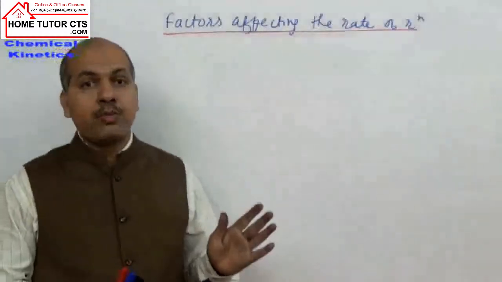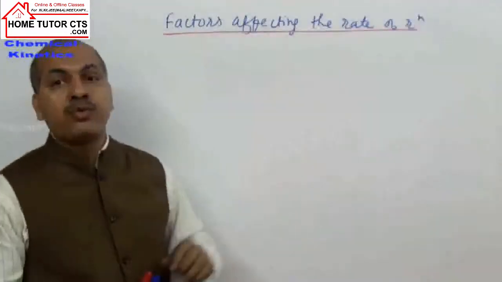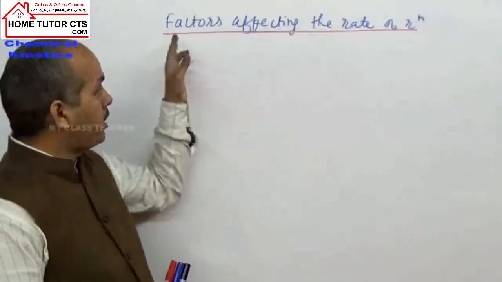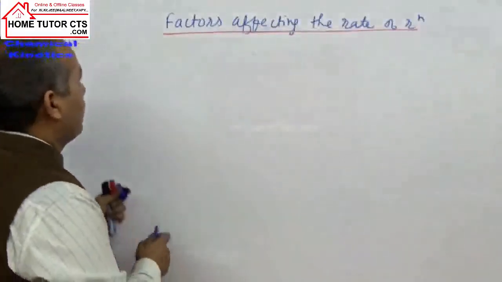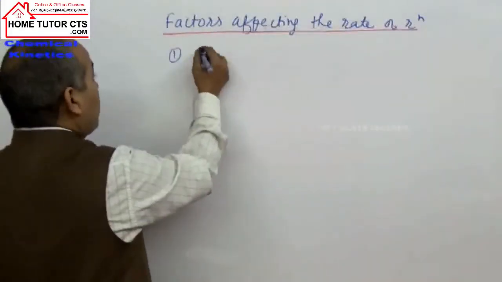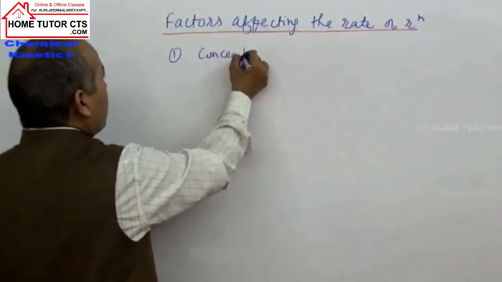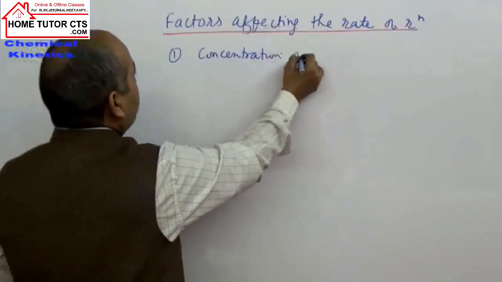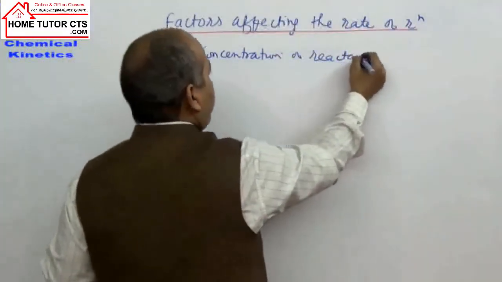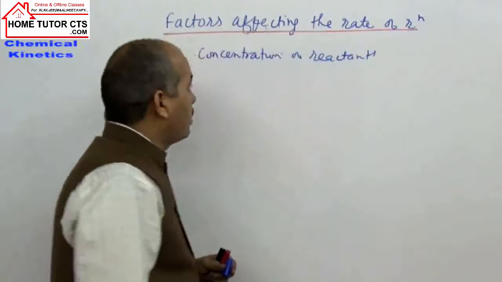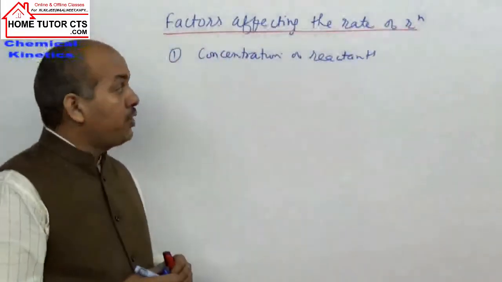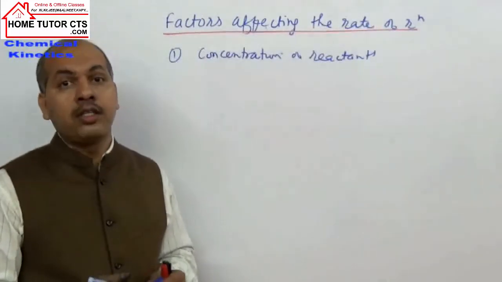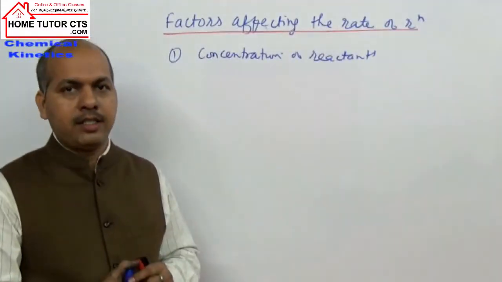So let us take our next topic, the factors affecting rate of reactions. In these factors, first can be taken here, the concentration of reactants. In general, the rate of reactions are directly proportional to the concentration of the reactants.